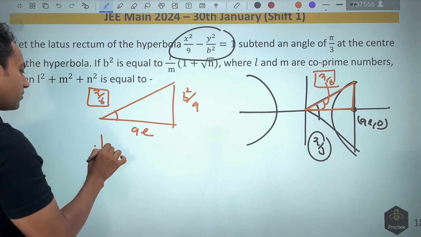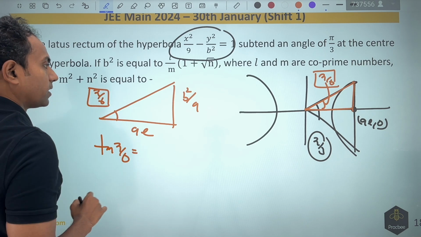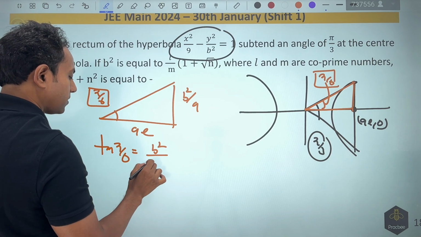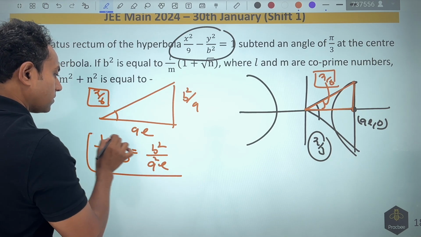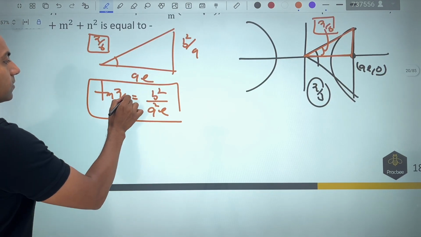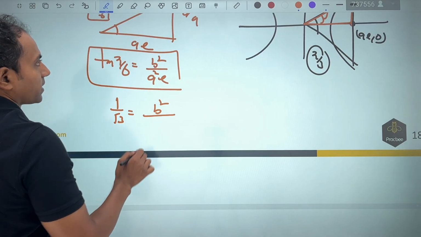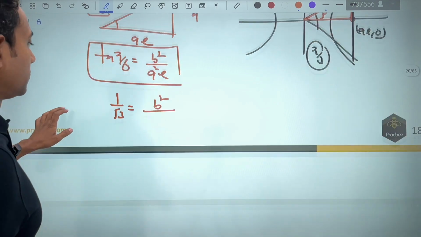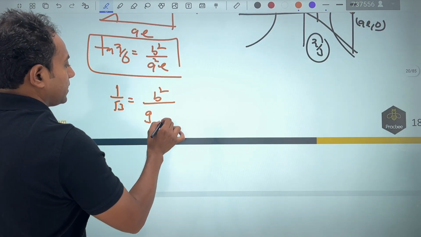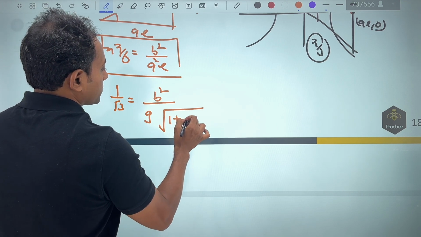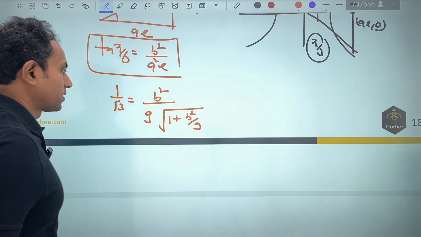So if I apply tan of pi by 6, it will be nothing but b square by a square e. And from here, if I put the value, this is 1 by root 3. This part will become nothing but a square is given as nothing but 9. So let us replace this by 9. And eccentricity can be written as root of 1 plus b square by a square. So here also we will get 9.